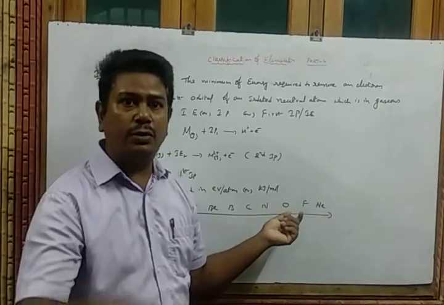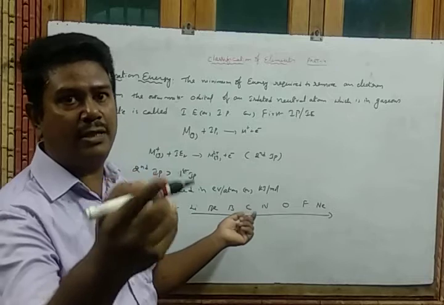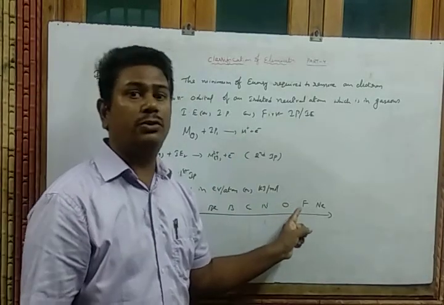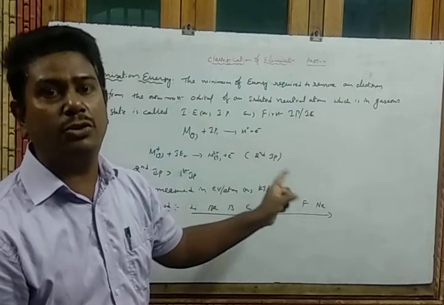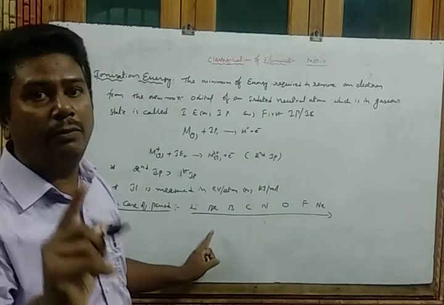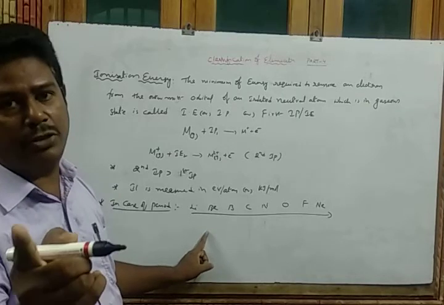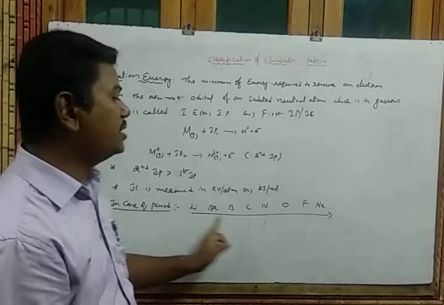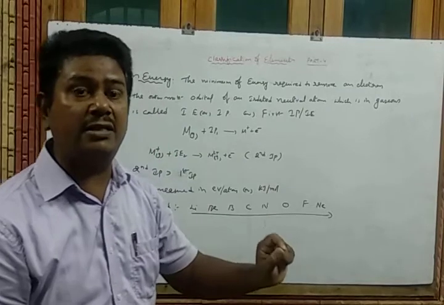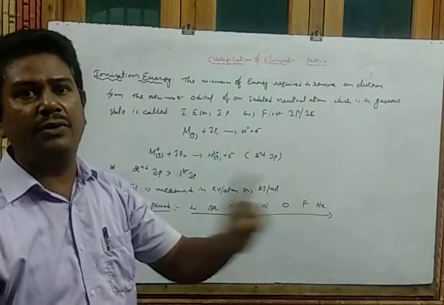So the nuclear charge increases, the nuclear force of attraction on the outer electron increases, and we require more energy to remove the electron. Finally, we concluded that moving from left to right, the ionization potential values increase because of the decrease in atomic radius and the increase in nuclear force of attraction.